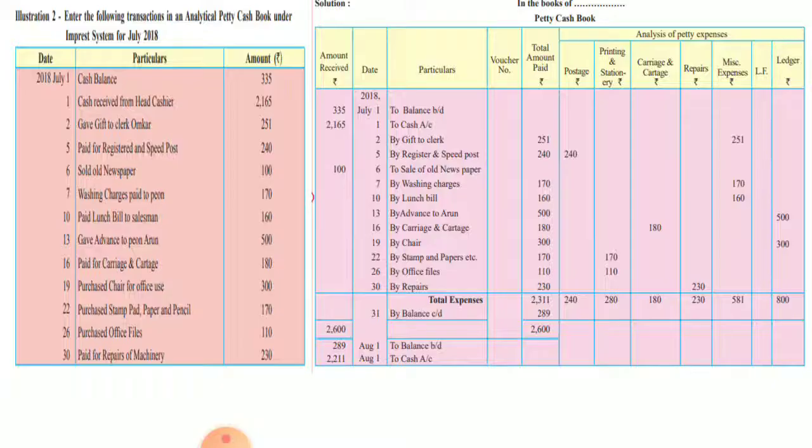So let's start with the problem. Cash balance 335. Now this is the balance which we have received. So 2018 July 1 to balance brought down, that is amount received, 335. This is the amount which is brought down from the last month, that is the June month.